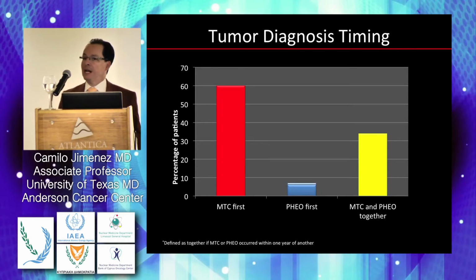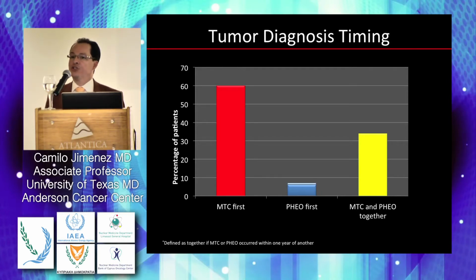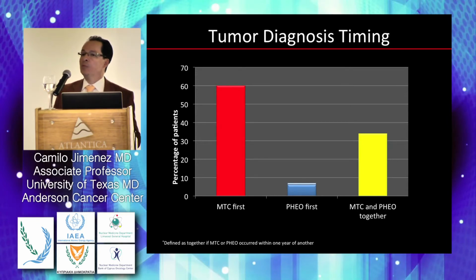What is the meaning of that? That if in your practice you see someone who has a pheochromocytoma that is apparently sporadic, and the pheochromocytoma is associated with a phenotype of both adrenaline and noradrenaline production, you may order gene testing for the RET proto-oncogene. That's an important implication here.